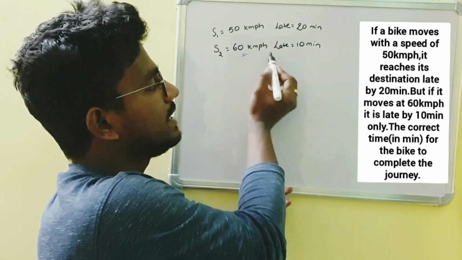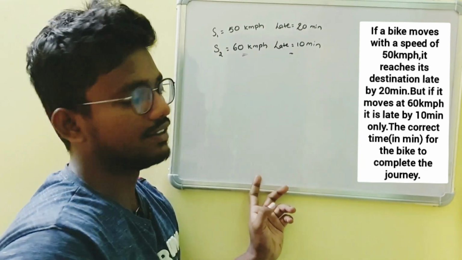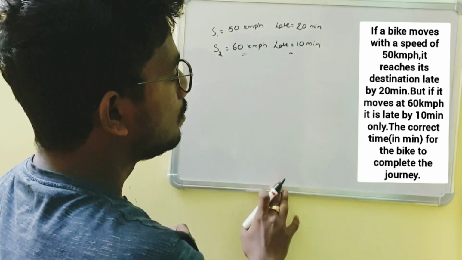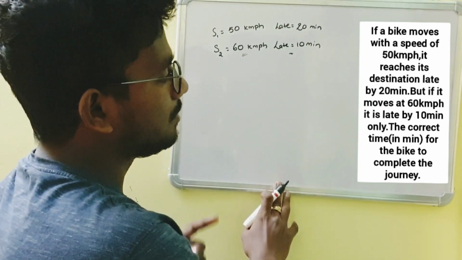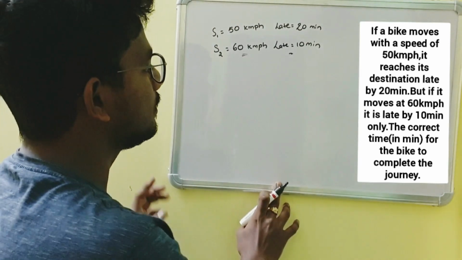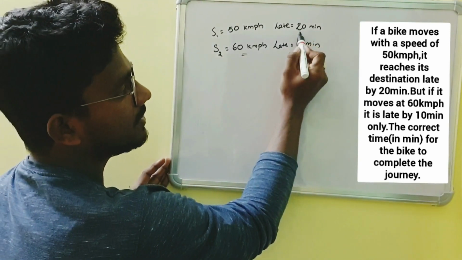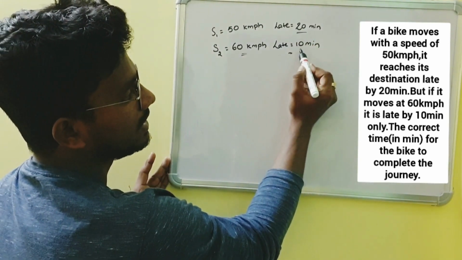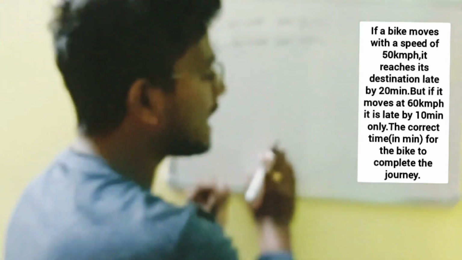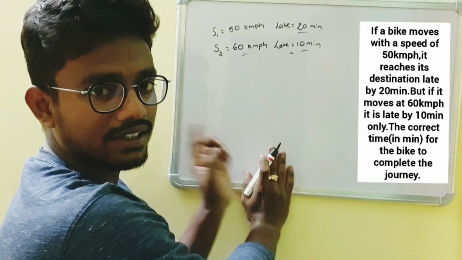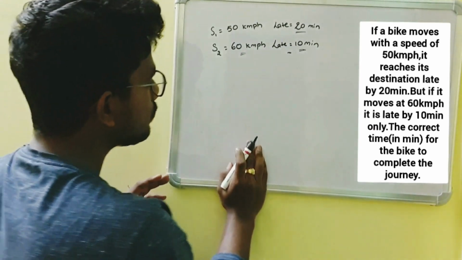Here the speed increased, so the time decreased. But what is the correct time for the bike to complete the journey? In the first case he is late by 20 minutes, in the second case he is late by 10 minutes. But what is the exact time for him to complete his journey?